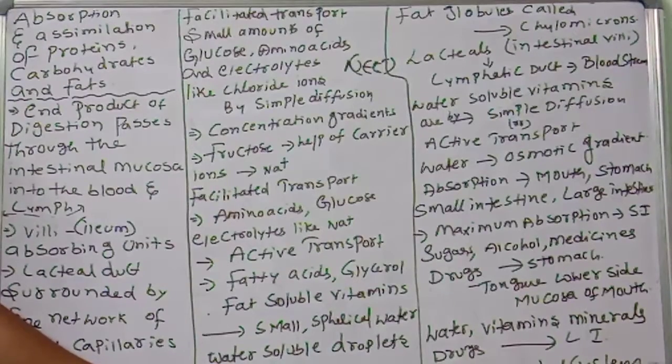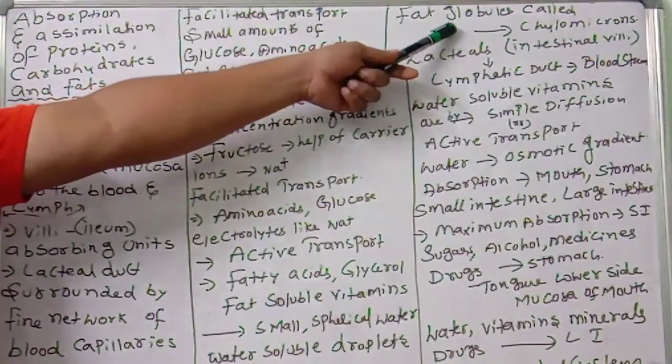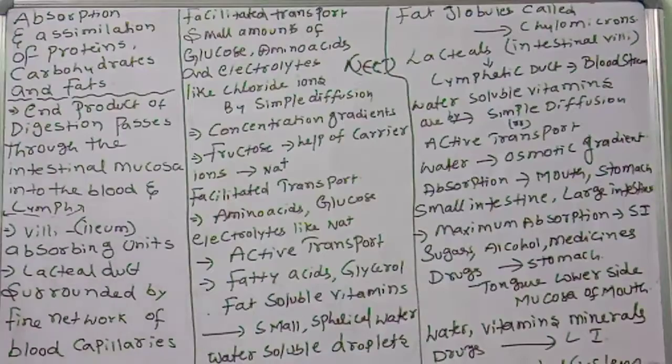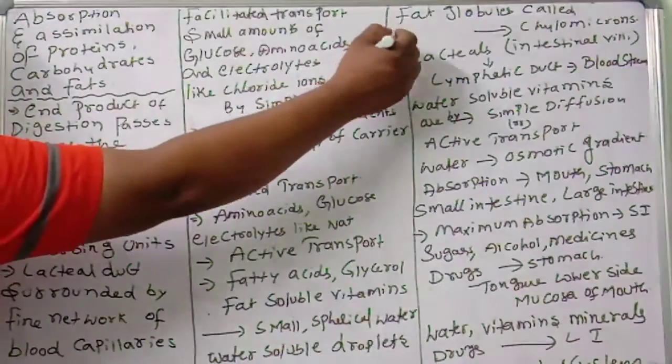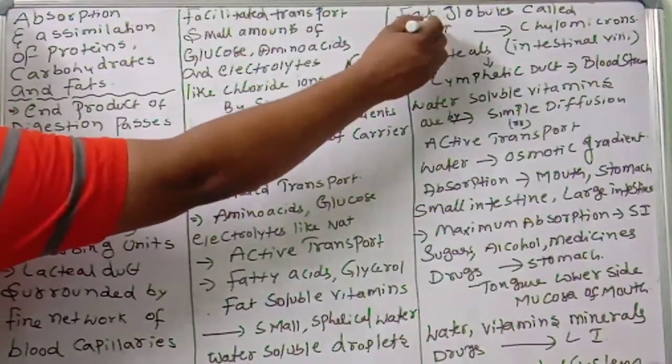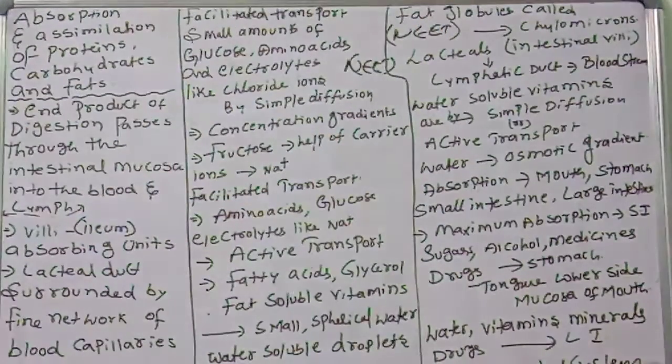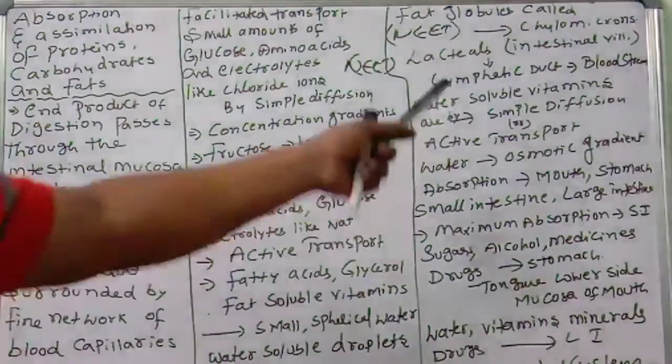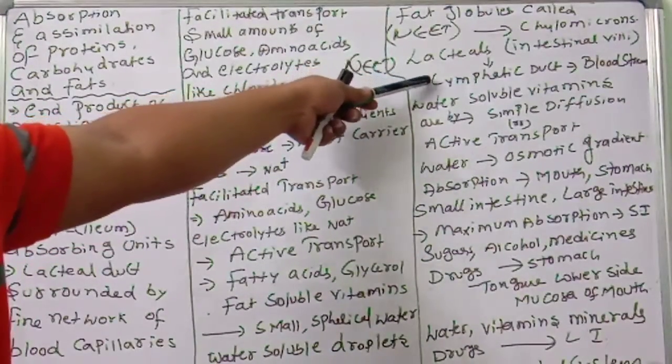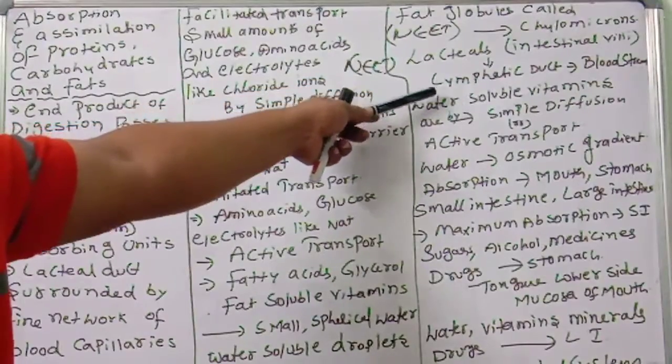There in the intestinal mucosa, the micelles are resynthesized into protein-coated fat globules called chylomicrons. Very important neat bit. These chylomicrons are transported into the lacteals within the intestinal villi, then to the lymphatic duct, and then to the bloodstream.